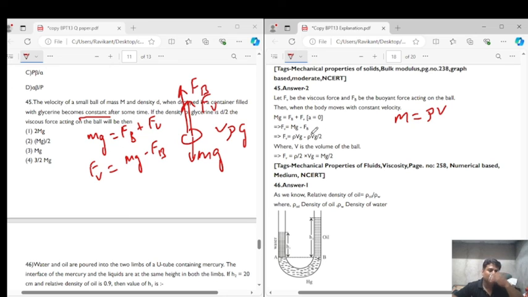Why g by 2? Because the density of the glycerine is d by 2, so for the buoyant force we use the density of the liquid, which is density by 2. Now further calculating, we get Fv is equal to mg by 2. So the correct answer for question number 45 is option 2, that is mg by 2, right?